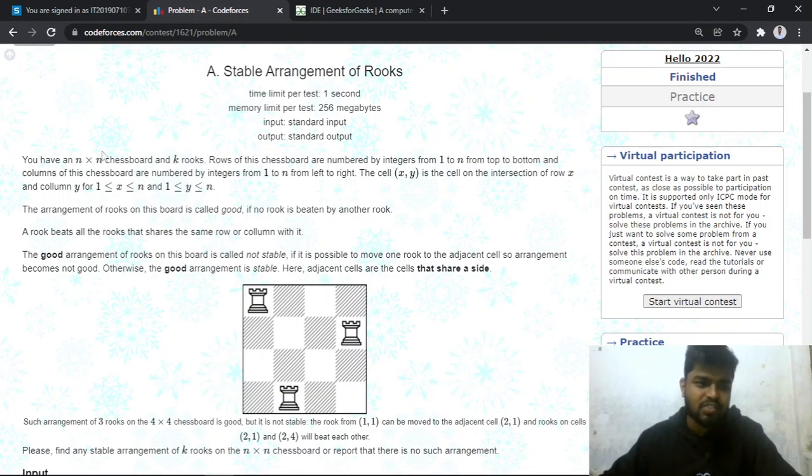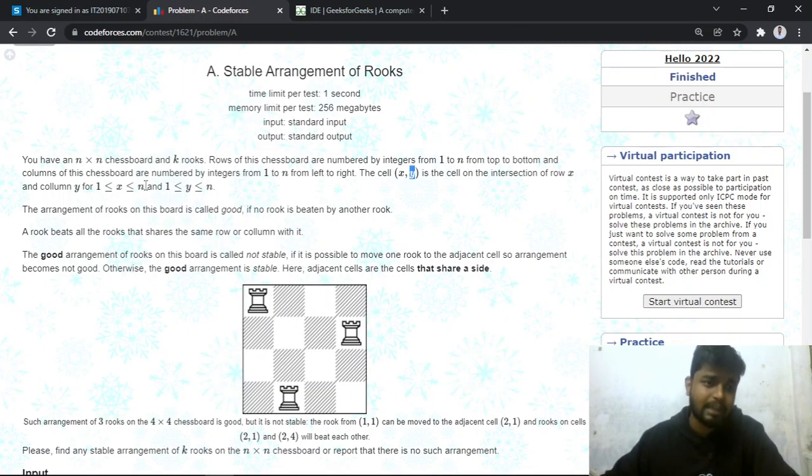So the problem says that you have a chessboard of size n cross n and you have been given k rooks. The rows of this chessboard are numbered by integers from 1 to n from top to bottom, and 1 to n from left to right as well. So the cell (x, y) denotes the xth row and